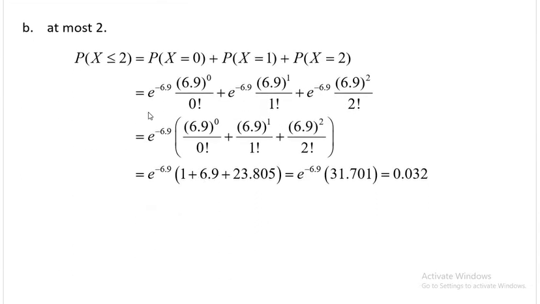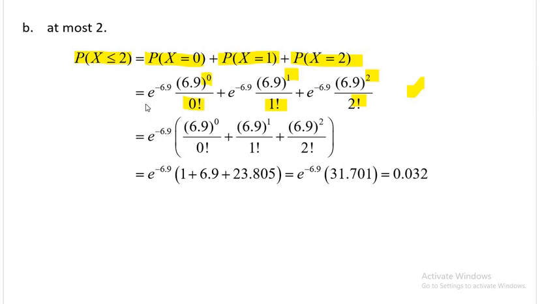Similarly, what is the probability of at most 2? At most 2 means X less than or equal to 2. Less than or equal to 2 means 0, 1 and 2. All three are included. So see X0, X1 and X2. You can calculate them separately and add, that will be correct as well.